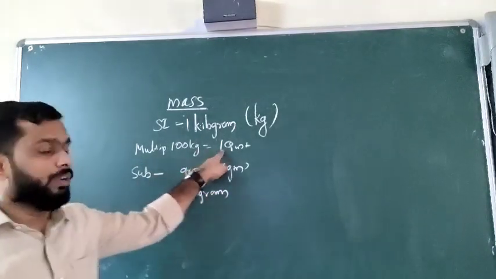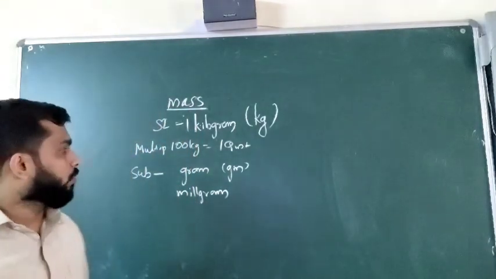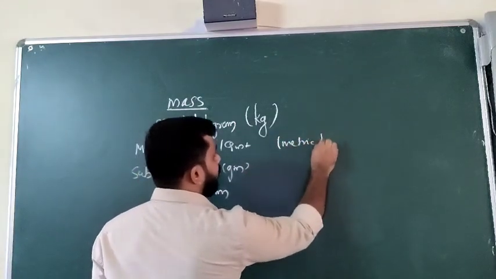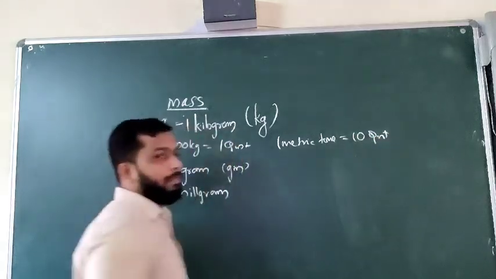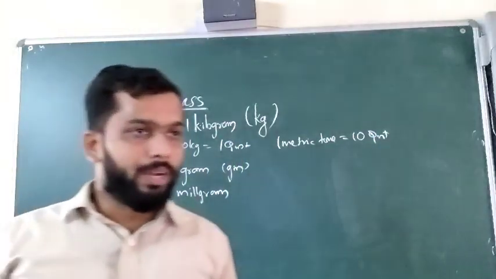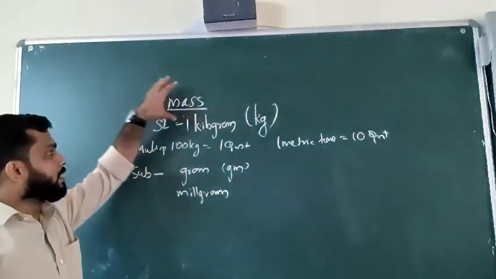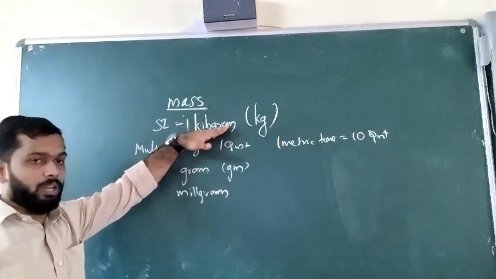Okay. And after quintal, one more is there: 1 metric ton. What is 1 metric ton? 1 metric ton will be equal to 10 quintals. So three things we have discussed here. The SI unit of mass is the kilogram.